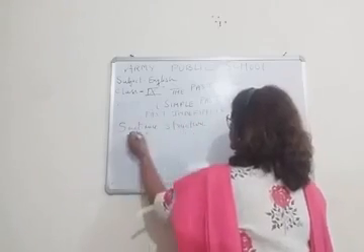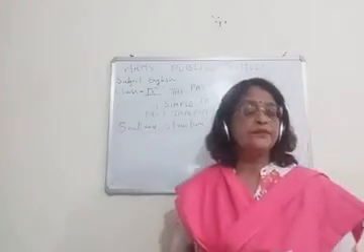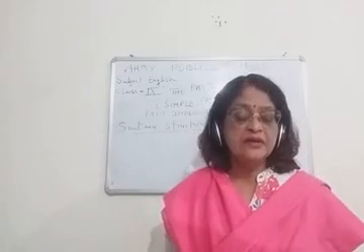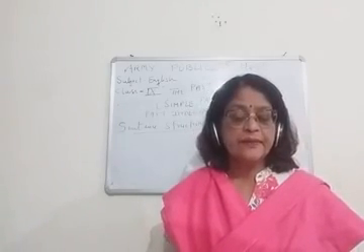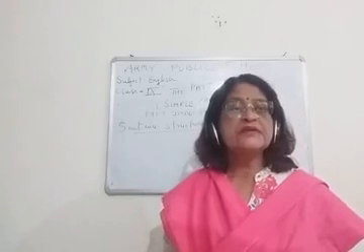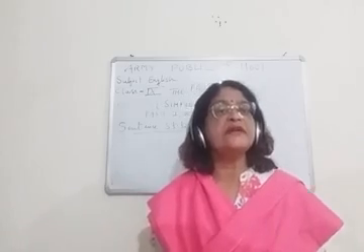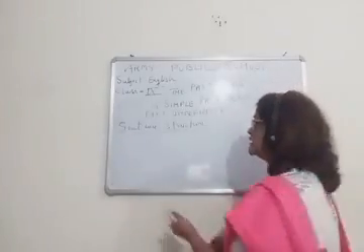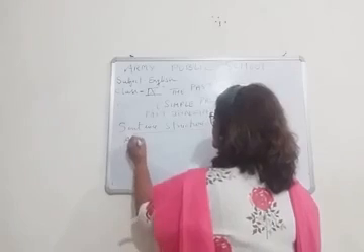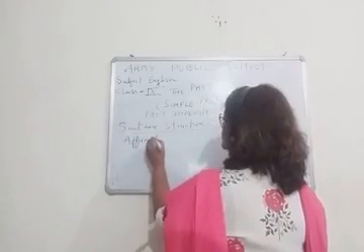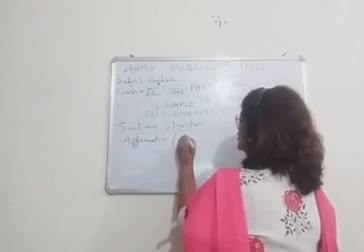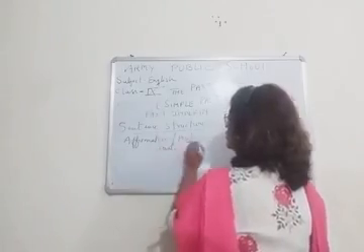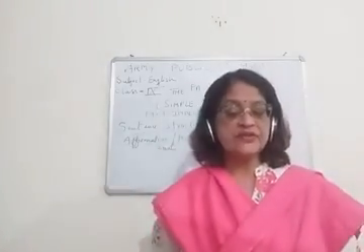Okay, I will be doing, children, the sentence structure of simple past tense. Now, sentence structure of affirmative sentence, affirmative or positive.